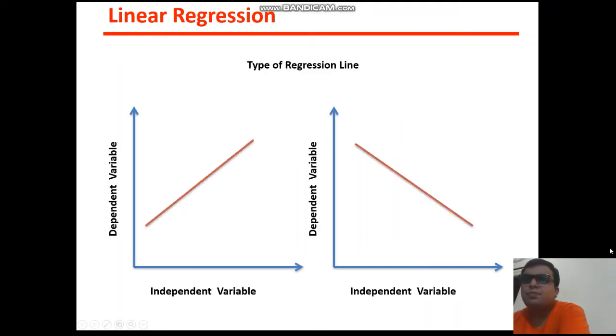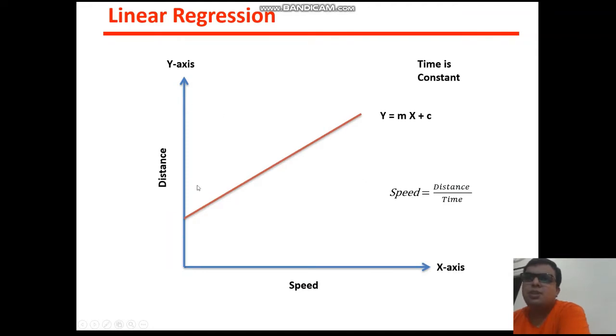There are two types of regression line. The first you call a positive regression, and the second you call a negative regression. I will give you an example of what is meant by positive and negative regression in the next slide. See this equation: speed equals distance upon time.